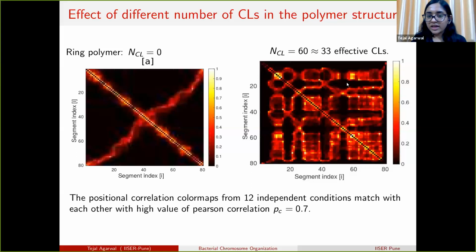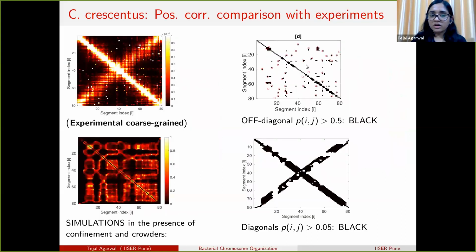So next we again compare our results with the experimental contact map. This is the experimental contact map, and this map is from the simulation. From here we see that it is very difficult to match these. So for ease, I have only plotted the off diagonal points from this map here, and only the diagonal points from this map here.